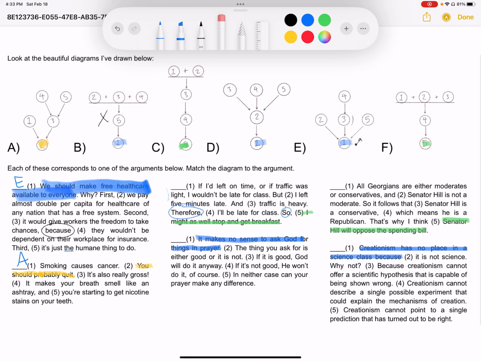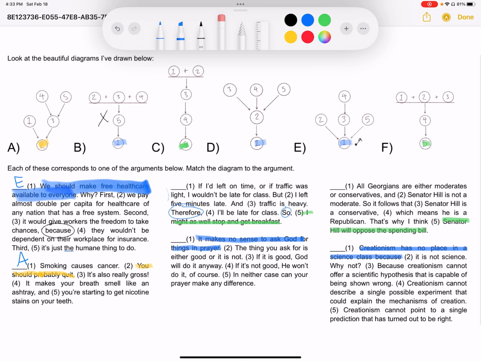But of course, E is not a very good answer for this particular argument. Why not? Well, let's just focus in, for example, on the relationship that 3 has in E. If your prayer is good, God will do it anyways. Well, how do you know that?